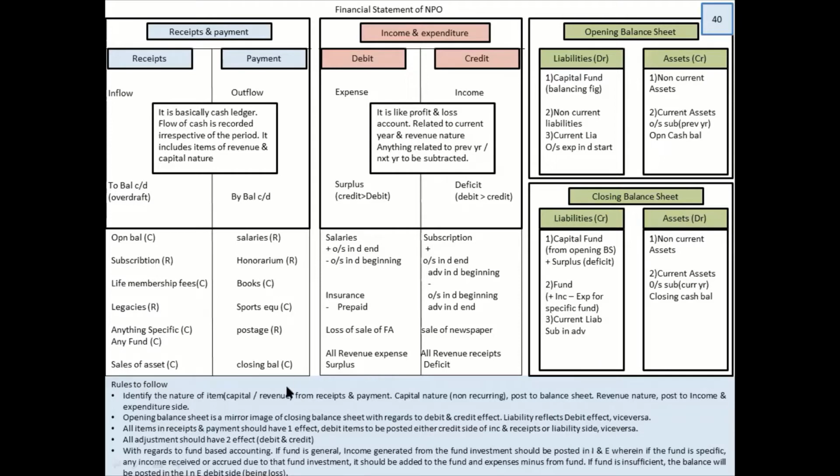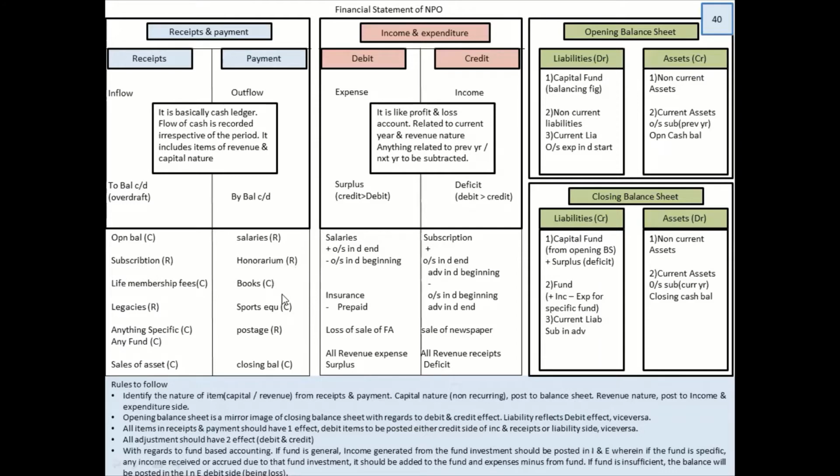Talking about the credit side, it is the payments done. Salaries, honorariums. What are honorariums? Basically, in NGOs, you invite chief guests or secretaries to give a speech, and you have to give them some token of appreciation in the form of a flower, maybe a nice lunch, or probably cash also. So all those expenses are called honorariums.